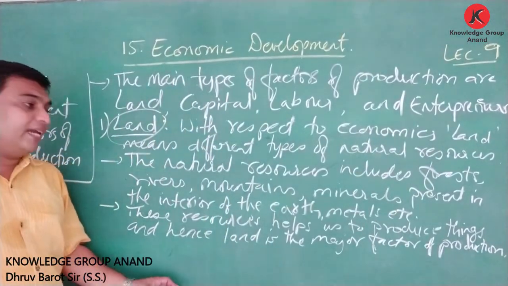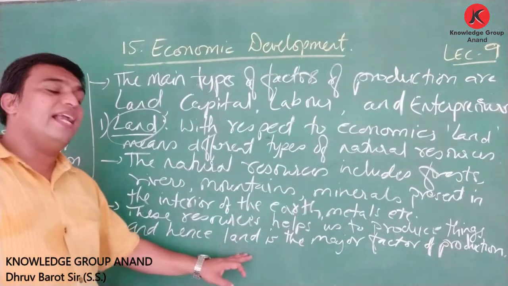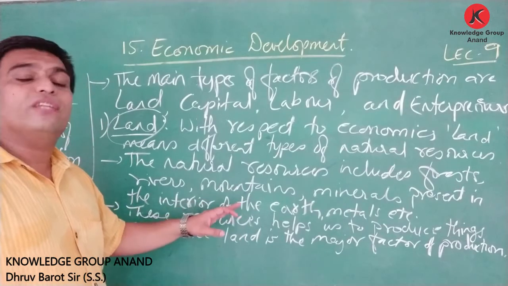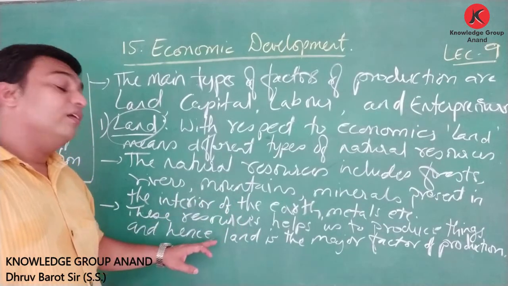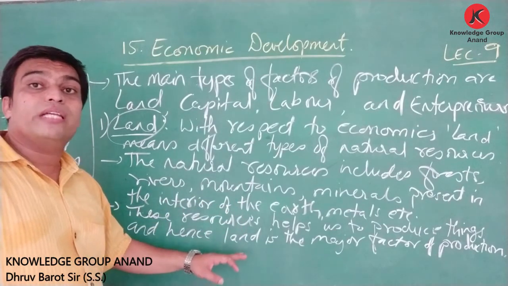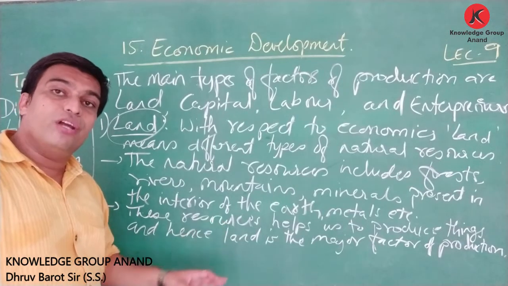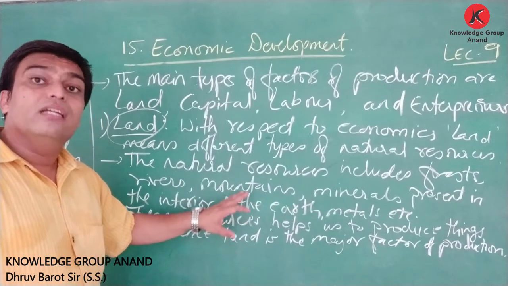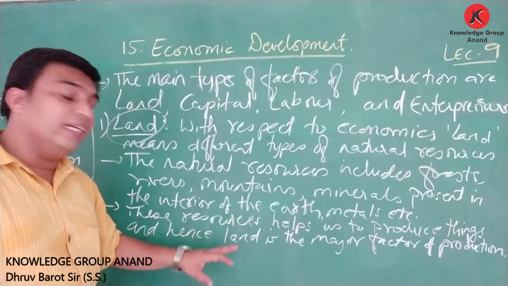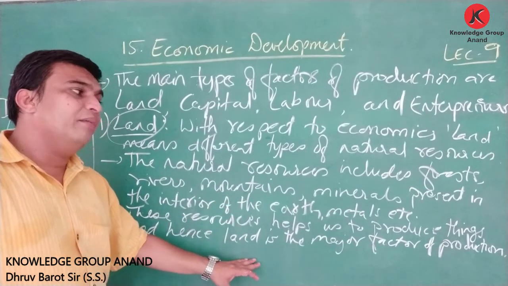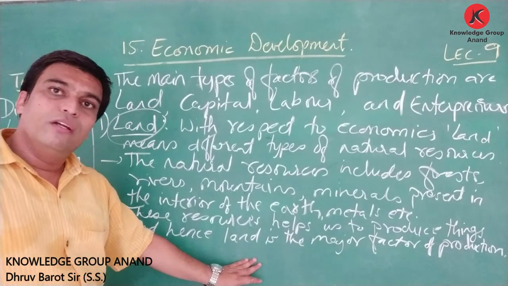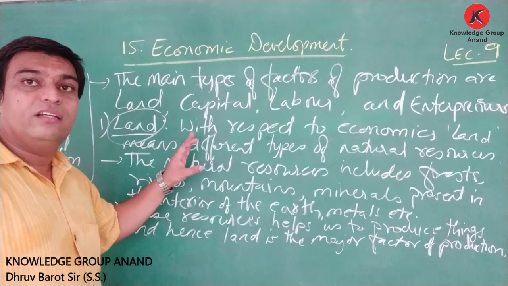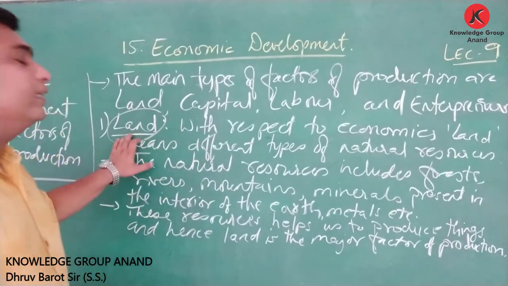Friends, here it is said that these resources help us to produce things. Through these, lots of things can be produced, due to which we can say land becomes an important factor of production. Through the use of all these things, the production can be increased, and that is why land becomes an important factor of production. So, friends, you might have understood about the first factor of production, that is land.